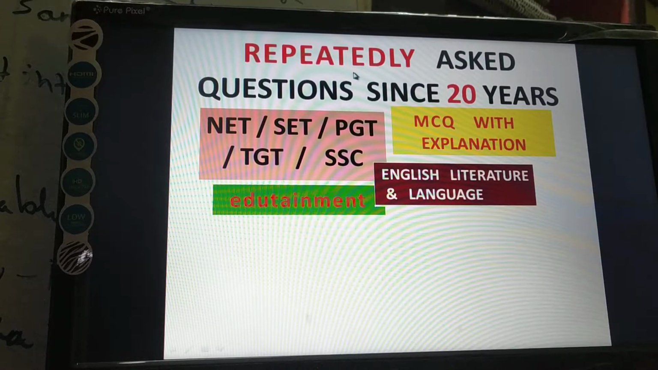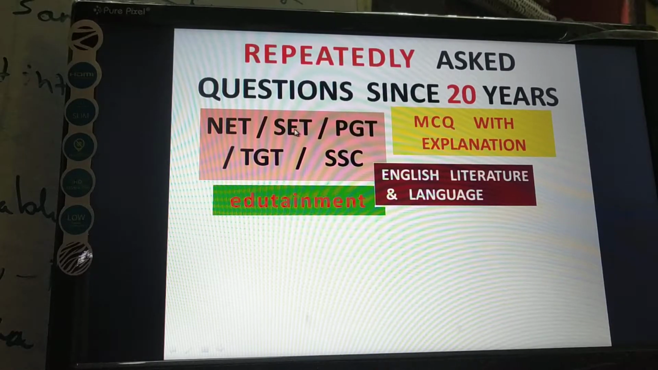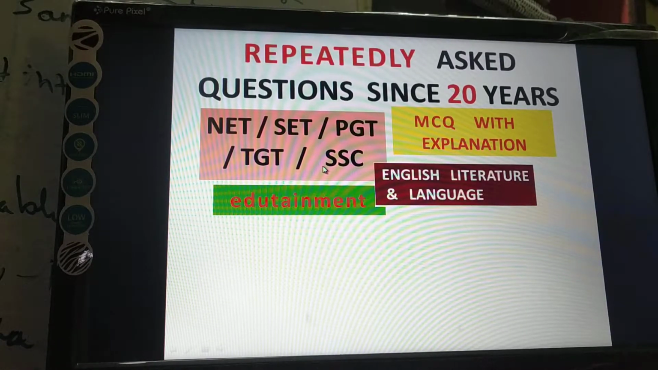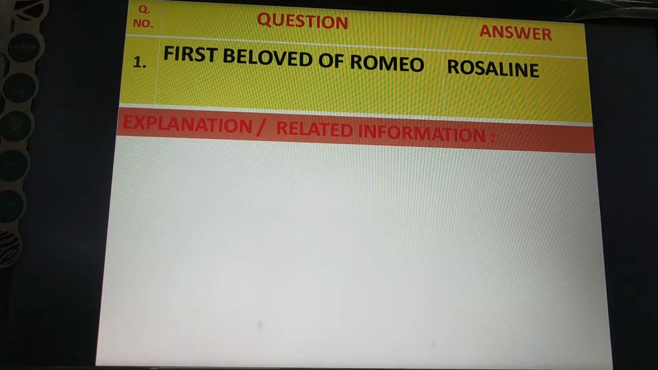Today I am going to discuss repeatedly asked questions since 20 years, MCQ with explanation on English literature and language. These questions are very important for NET, SET, PGT, TGT, SEC, etc. Let's begin. Question number 1.